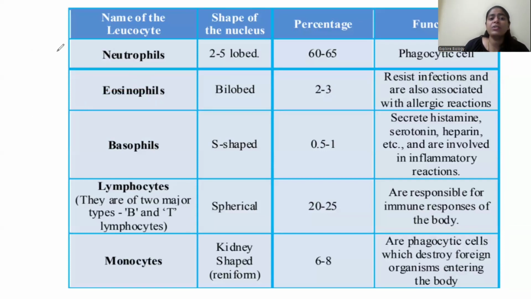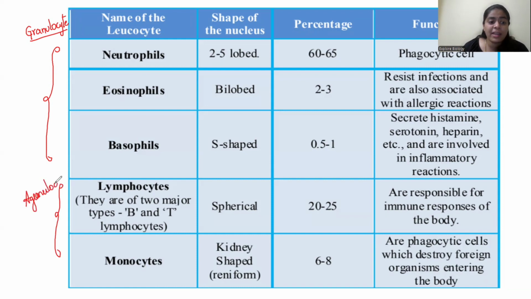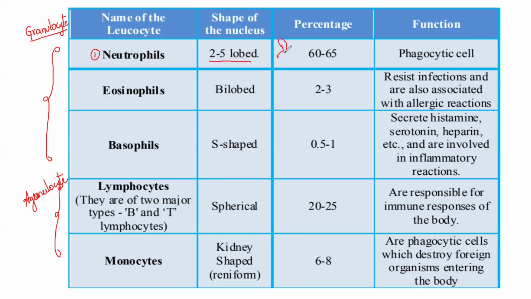So the granulocytes are neutrophils, eosinophils, and basophils. These are granulocytes, because if you see them in a microscope, in their cytoplasm we see granules present in them, right? And here we have agranulocytes because there are no granules present in their cytoplasm, right? The first part is neutrophils, which have a 2 to 5 lobed nucleus. Okay, you see the nucleus is arranged somewhat like this.